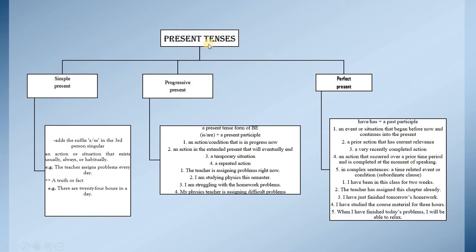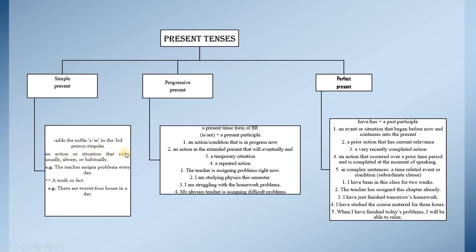Now we move to the present tenses. For the present tenses, we have the simple present, progressive present, and perfect present. The simple present is to add s or es in the third person singular.